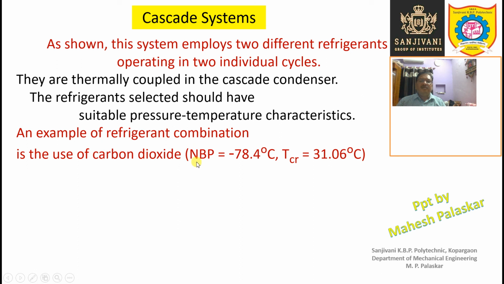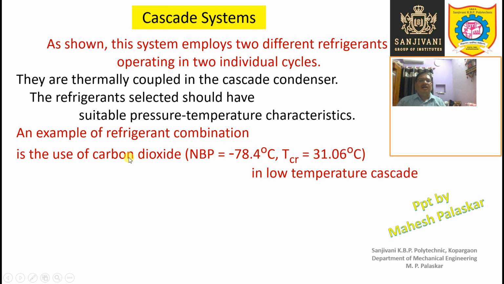The normal boiling point of carbon dioxide is minus 78.4 degrees centigrade, and the critical temperature is very low, that is 31.06 degrees centigrade. This low critical temperature restricts its use in usual systems, but it is suitable in the cascade system only at the lower stage, because we are using one more refrigerant.